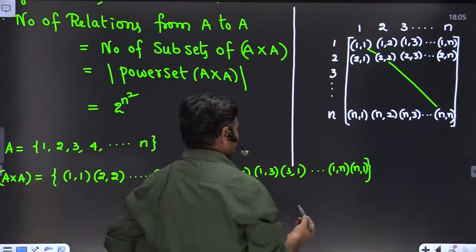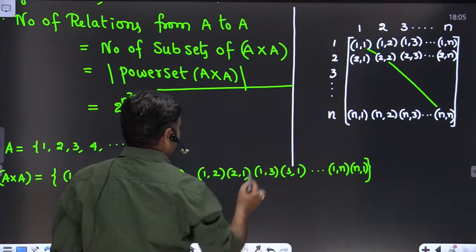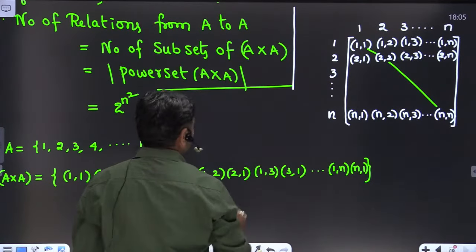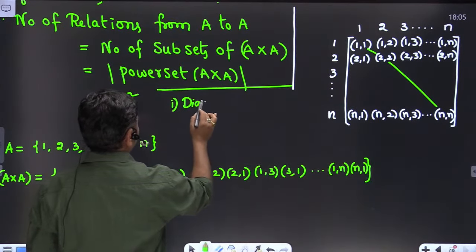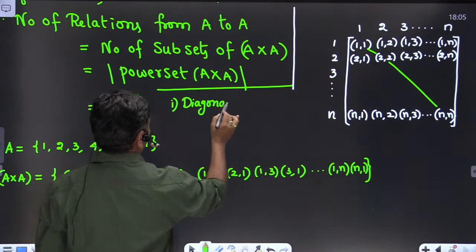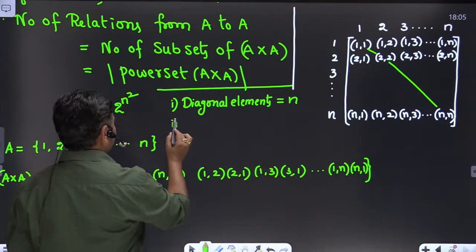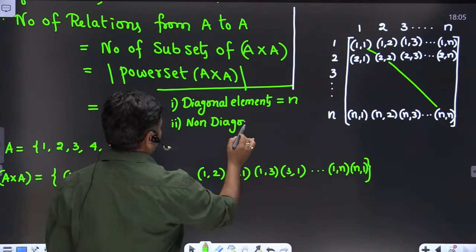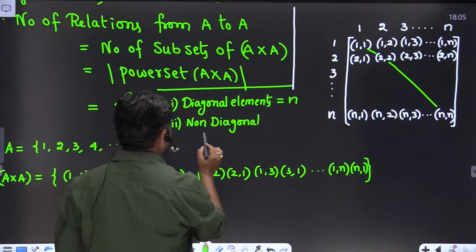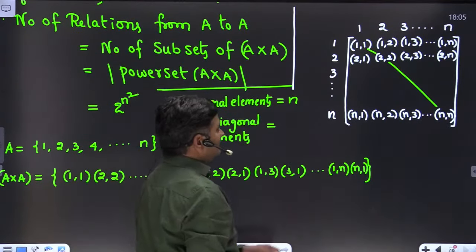The number of diagonal elements is exactly n, friends. And the number of non-diagonal elements: this matrix contains exactly n square elements.